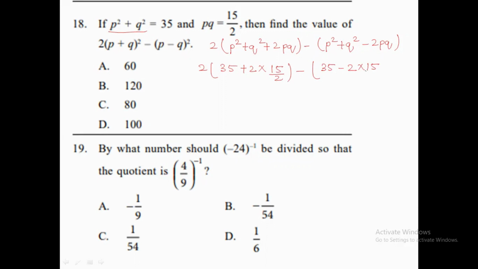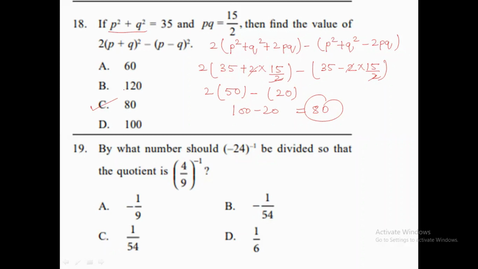So what are we getting, let's check. So this 2 cancels, and this 2 and 2 also cancel. Now twice of 35 plus 15 is equal to 50, minus 35 minus 15, which is equal to 20. Okay, so twice of 50 is 100, and 100 minus 20 we are getting 80. So the correct answer of this will be option C, which is 80. Okay, now let's move to the question number 19.